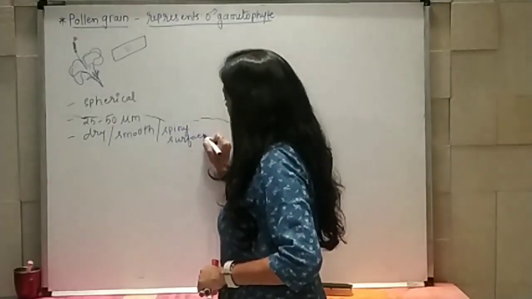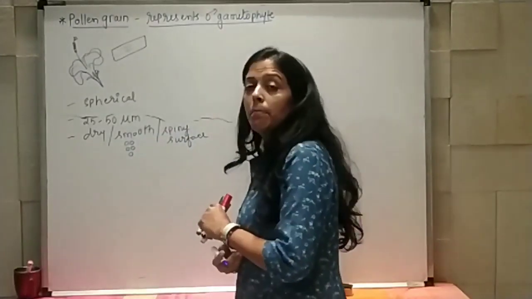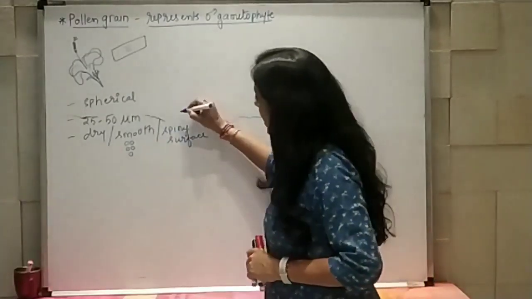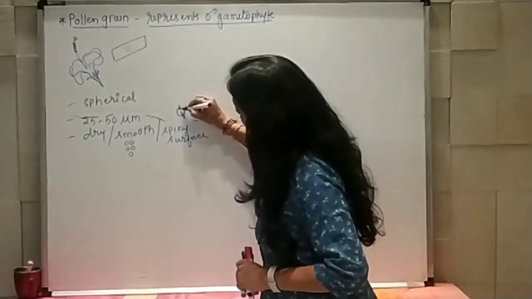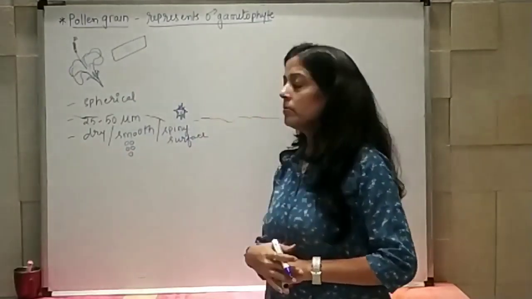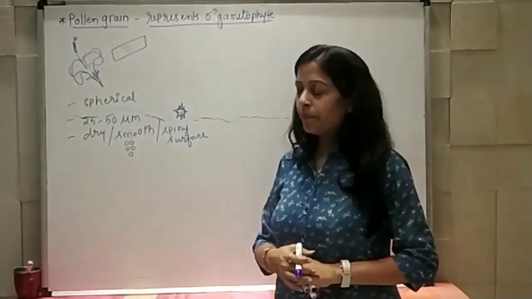If you are observing it in rose, you will get smooth surface pollen grains. But if you are observing it in hibiscus, you can see the pollen grains with spiny surface on it. Right? So it has various varieties.